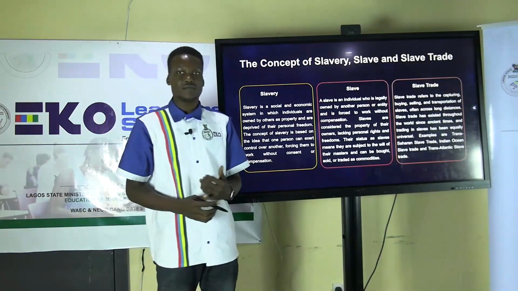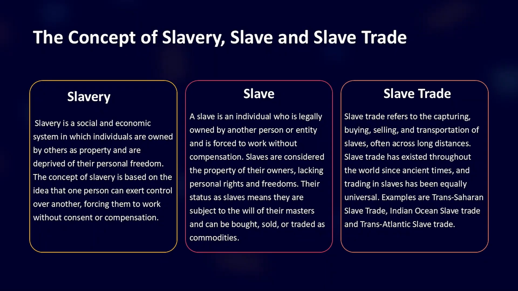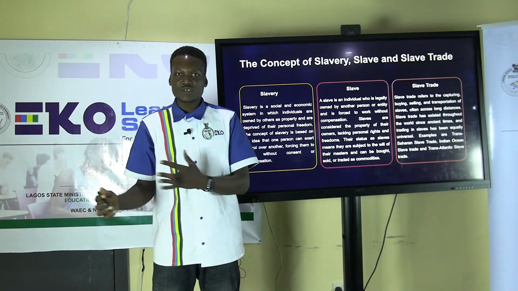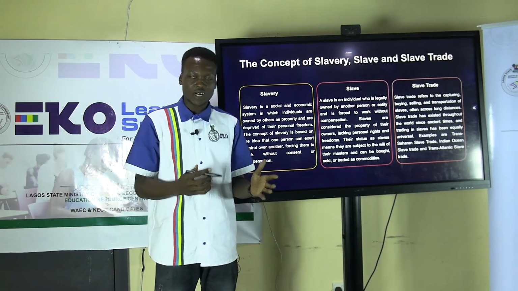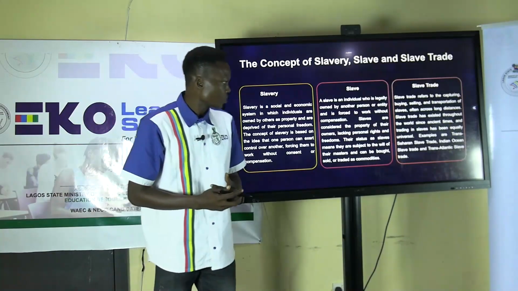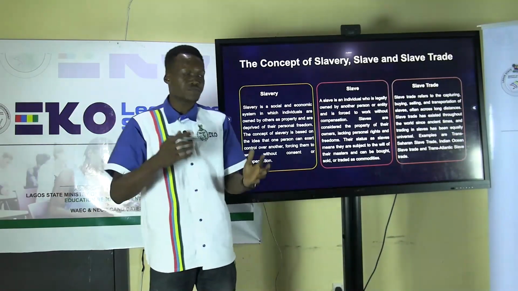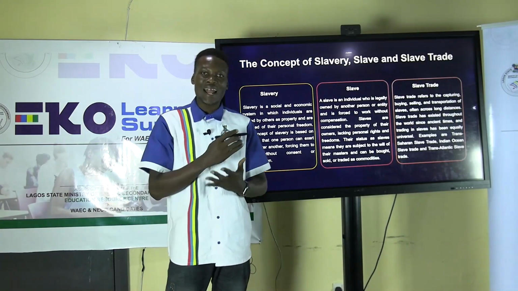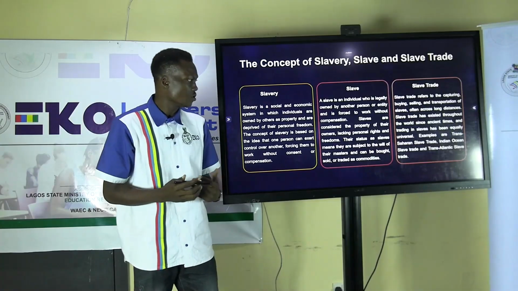Slave. Who is a slave? A slave is an individual who is legally owned by another person or entity and is forced to work without compensation. Slaves are considered to be the property of the owner, and they lack all forms of freedom or rights.